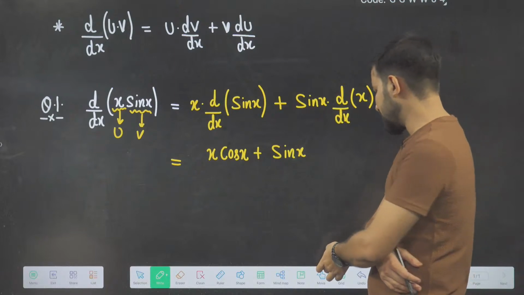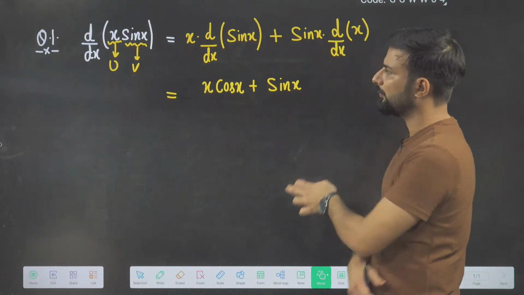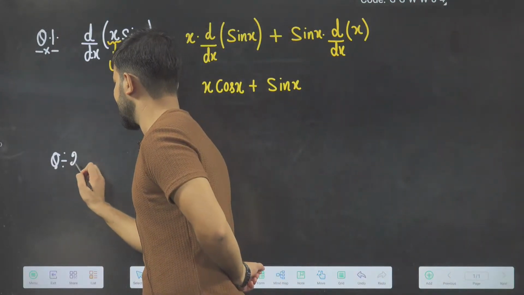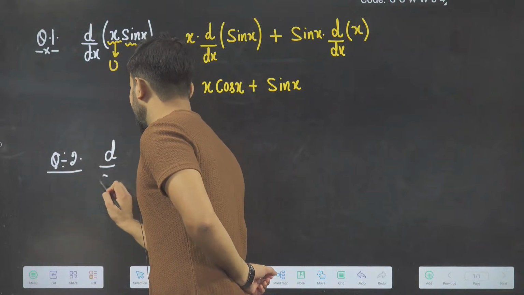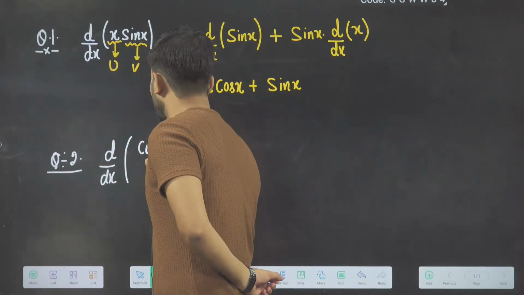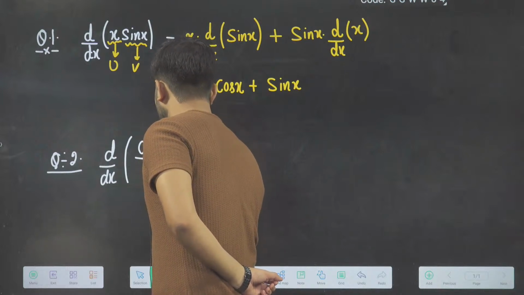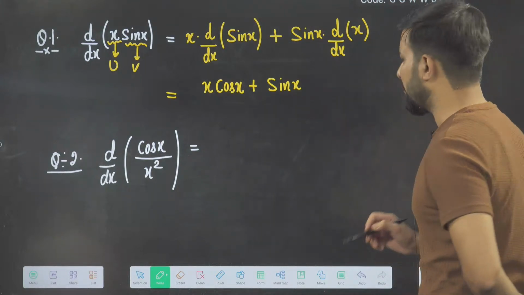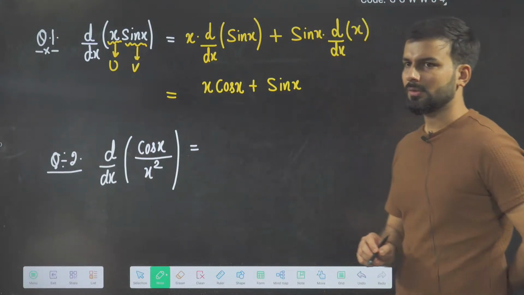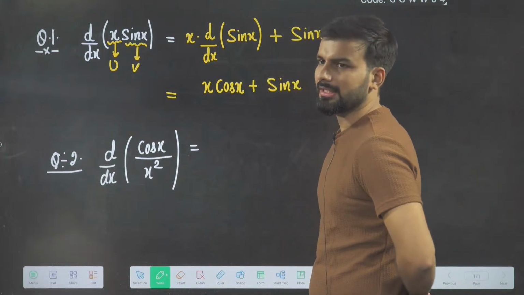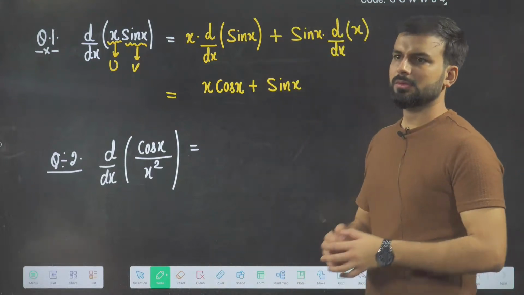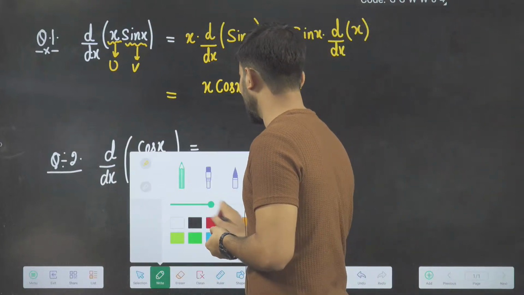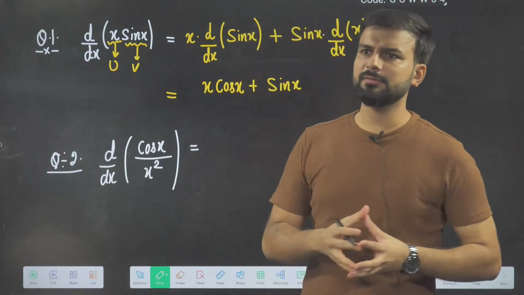Okay, so then next, one more easy question I will ask. I hope you will be able to do it. I will not ask difficult questions from you guys. Question number 2 is: d by dx of cos x divided by x square. Tell me the answer. Which formula will come into the picture here, beta? Here the formula will be the one with u and v, right?